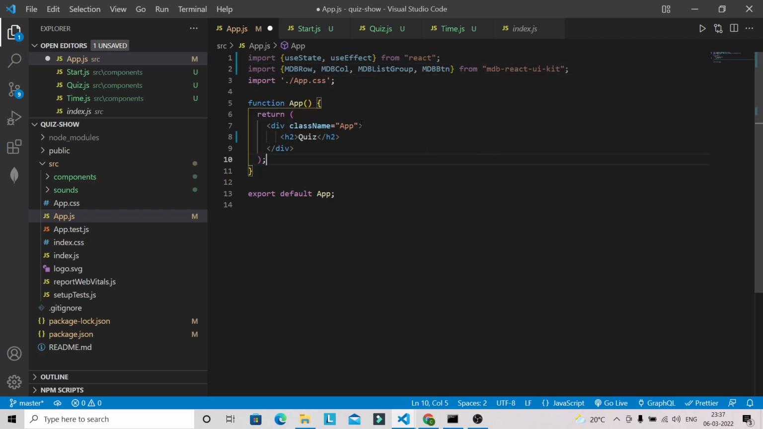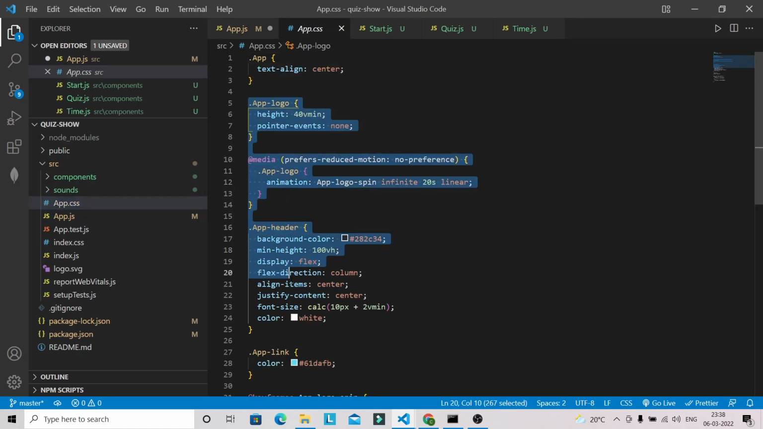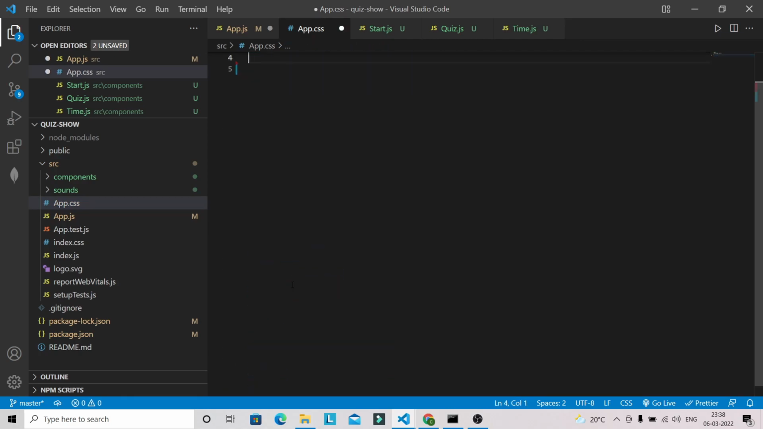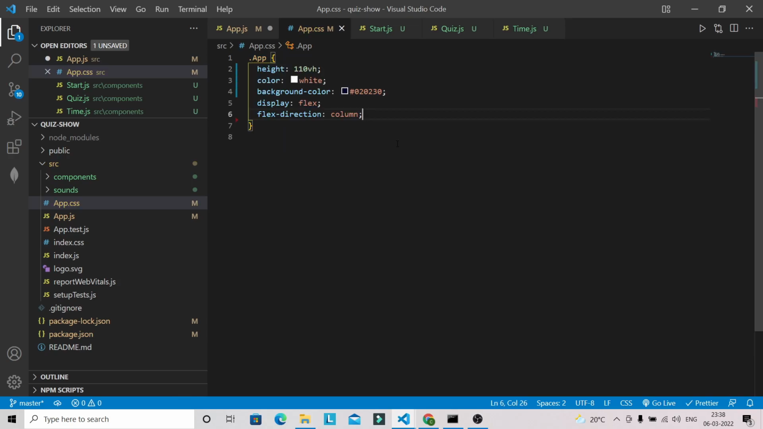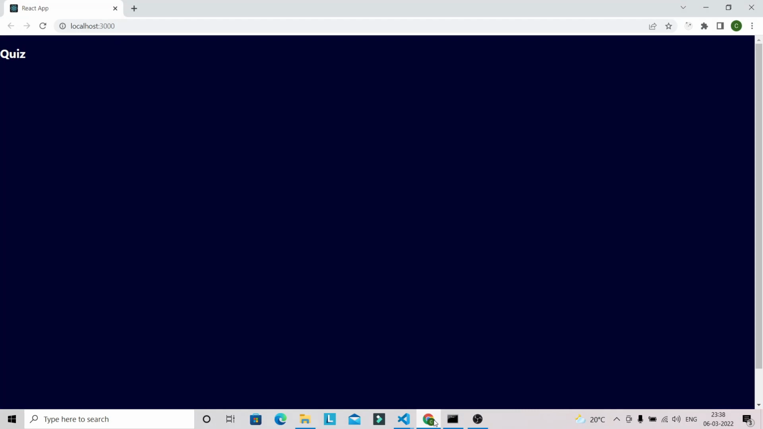And after that, now I'm going to paste some styling for the class name app. First I'm going to remove all this style we don't need. And here it is also not required. So we need this style for the class name app. Okay, and let's go into the browser. Okay, so you can see that it's getting changed.